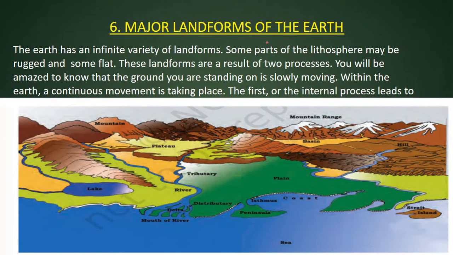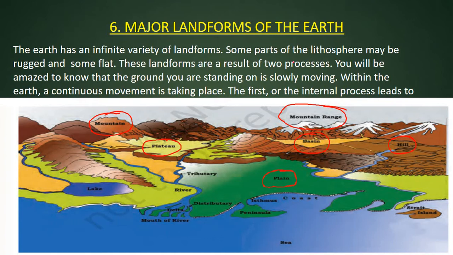What are landforms? A landform is any natural feature of the earth's surface, such as hills. You can see these are the natural landforms like hills, mountain ranges, basins, plains, plateaus, peninsulas, deltas. These all are landforms. There are many other landforms also, and the earth has an infinite variety of landforms.